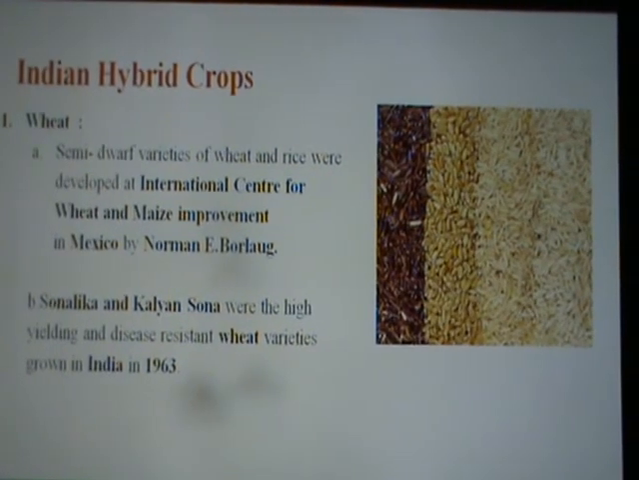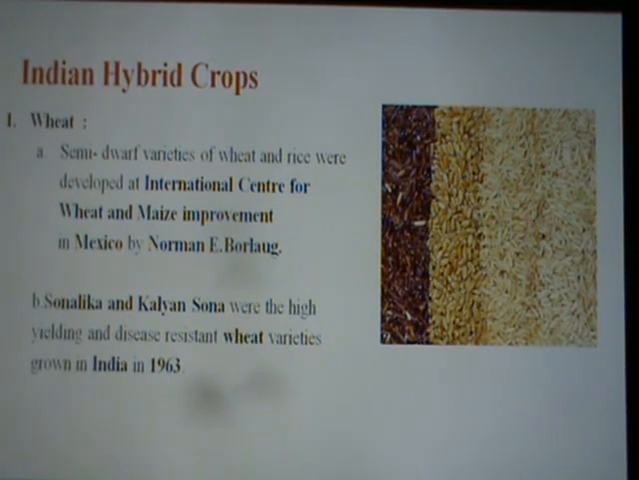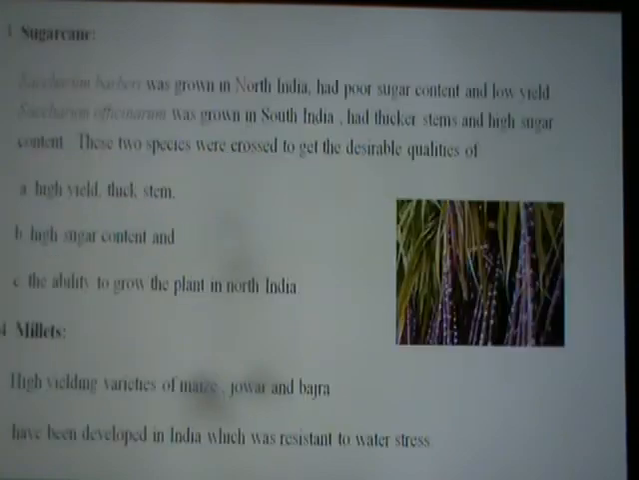Different varieties of wheat developed in India are Sonalika and Kalyan, which were disease resistant. For rice, Jaya and Ratna were high yielding, disease resistant, semi-dwarf varieties developed in India.